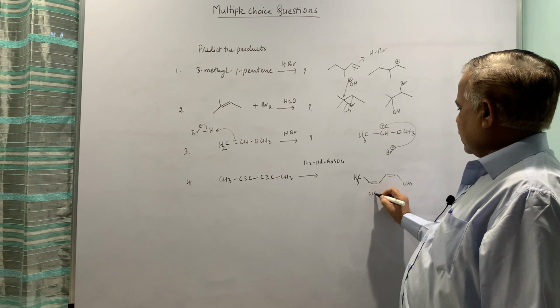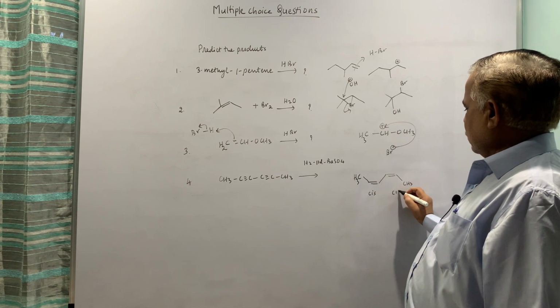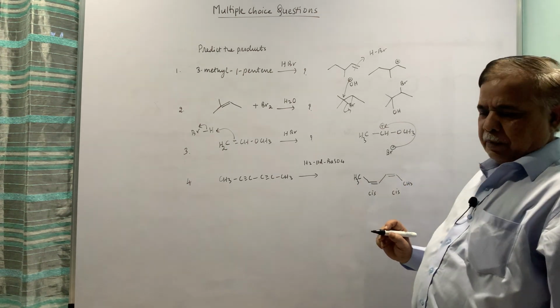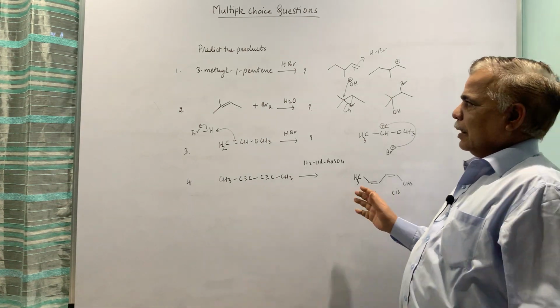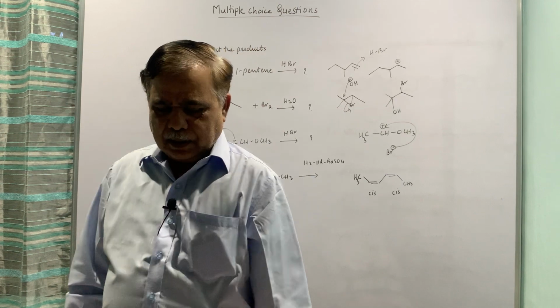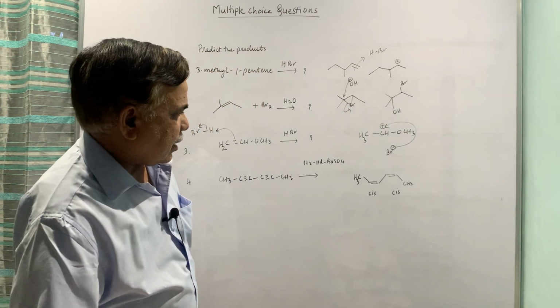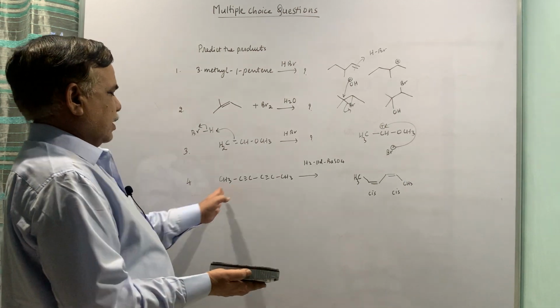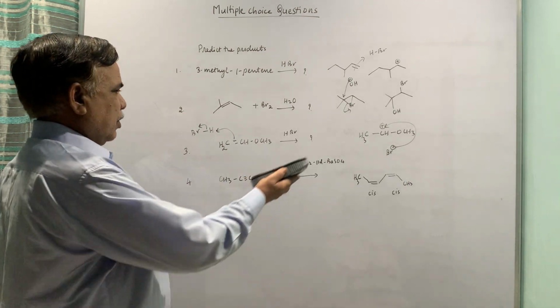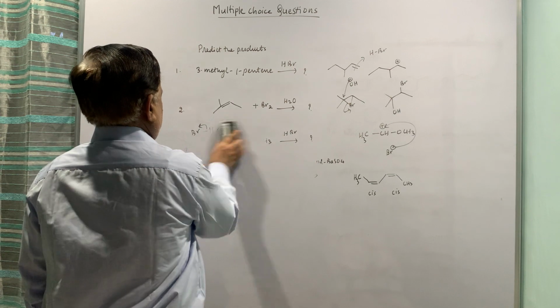So this is cis, this is also cis. So the cis, cis alkene will be the answer, because the addition of hydrogen is coming from the same side, and of course this is a diene type system. So that is the answer.